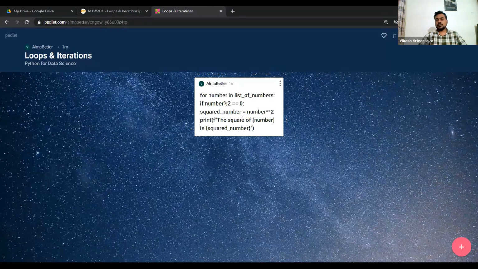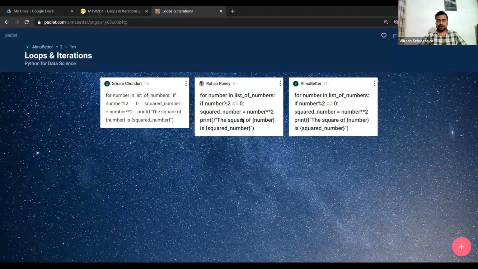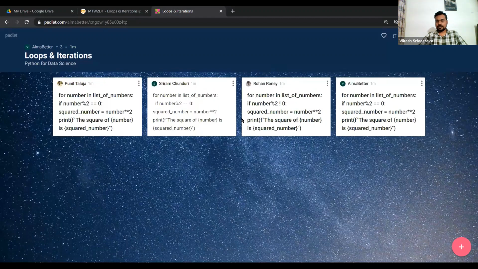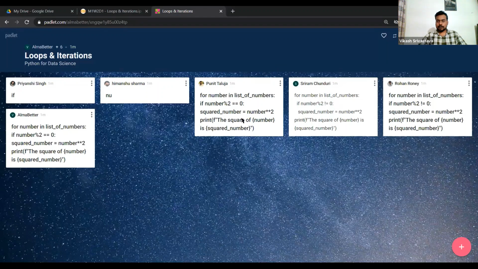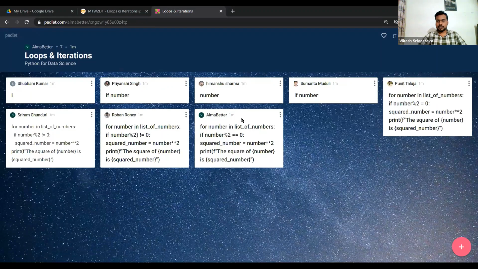So now the question is, if you want to print all those numbers which are odd, how do you do that? Your task is to print all those numbers which are odd and not even. So what change will you do? It's a very easy question, right? You can just copy paste whatever I have written and make the tiny change which you need to do.